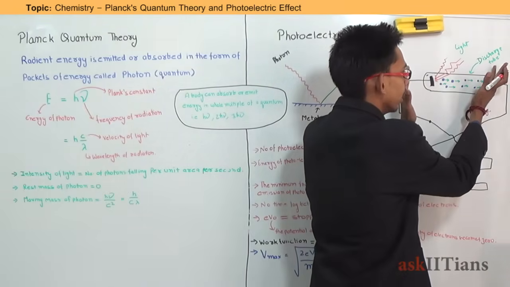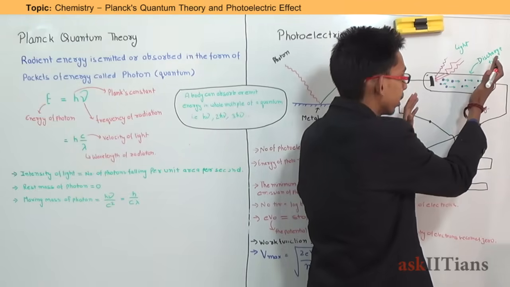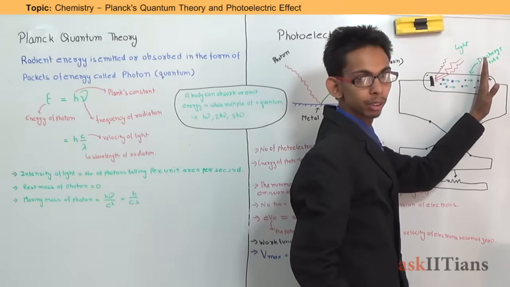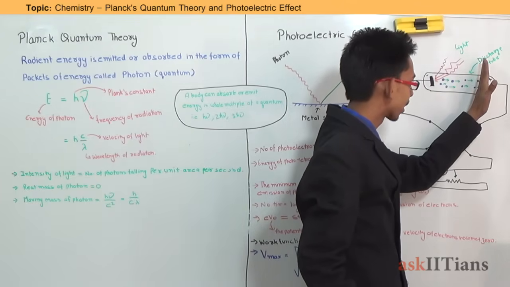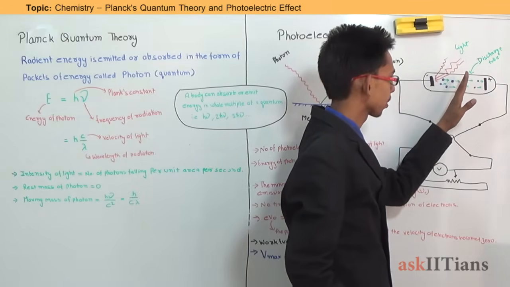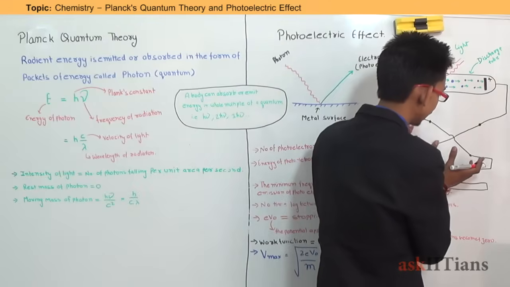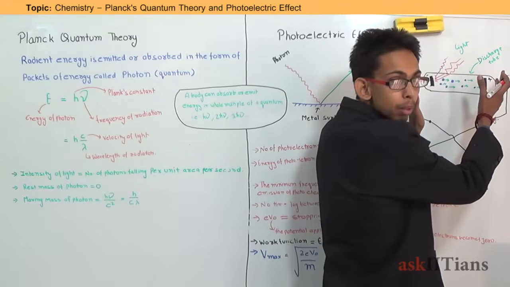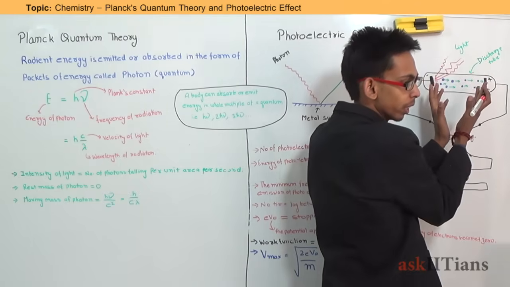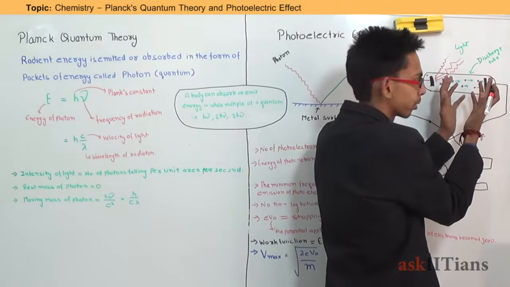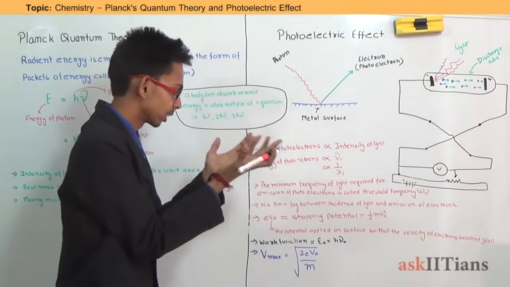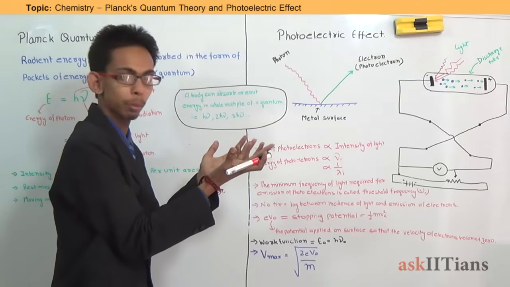It will prevent the movement of photoelectrons toward the positive electrode. That means it will try to decrease the speed of the electrons coming out. And if we continuously increase the external potential, there will be a time when electrons will stop moving. The velocity of photoelectrons coming out from the surface will become zero. And this potential is known as stopping potential.